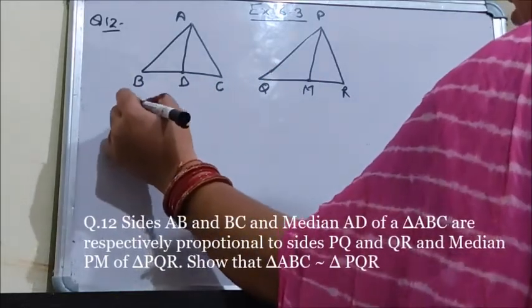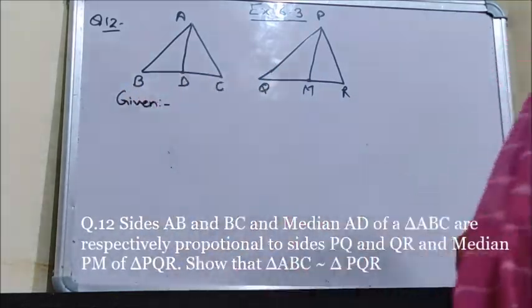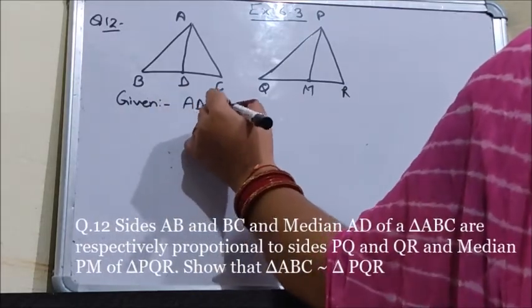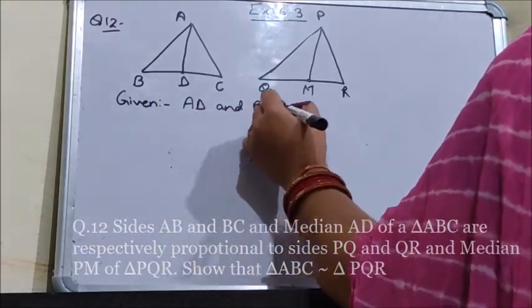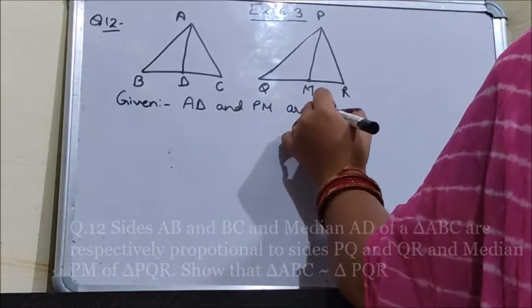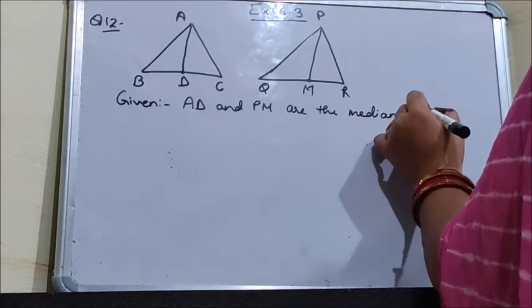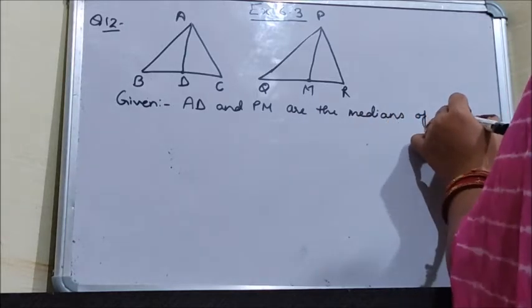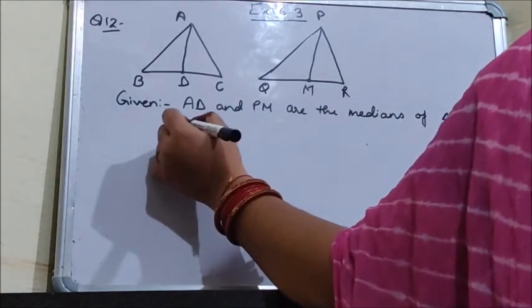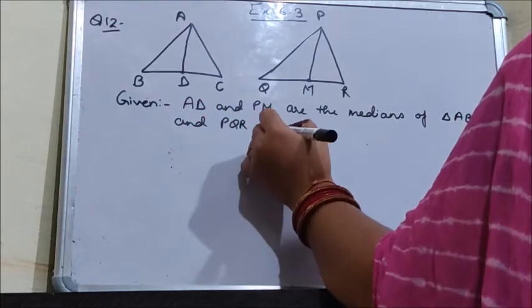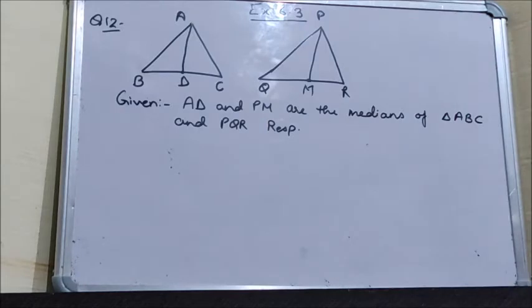You can write here, given: AD and PM are the medians of triangle ABC and PQR respectively.